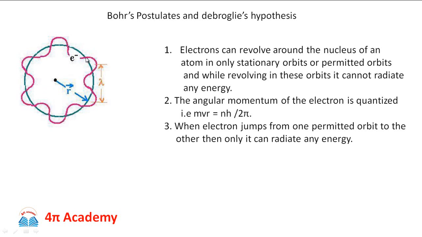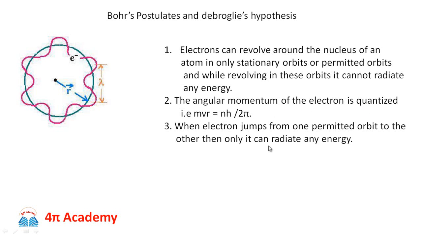So when the electron revolves in such a pattern that the matter wave meets itself in phase, it produces the stationary wave pattern, and that is called the stationary orbit. So when the electron revolves in a stationary orbit, it cannot radiate any energy. Then Bohr's second postulate was that the angular momentum of the electron is quantized, that is mvr is equal to nh upon 2 pi.